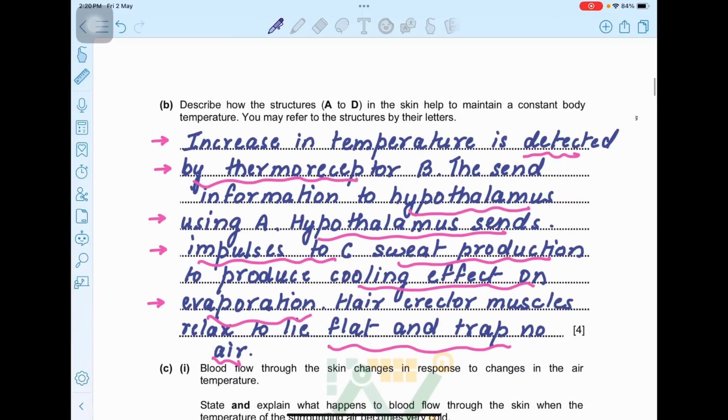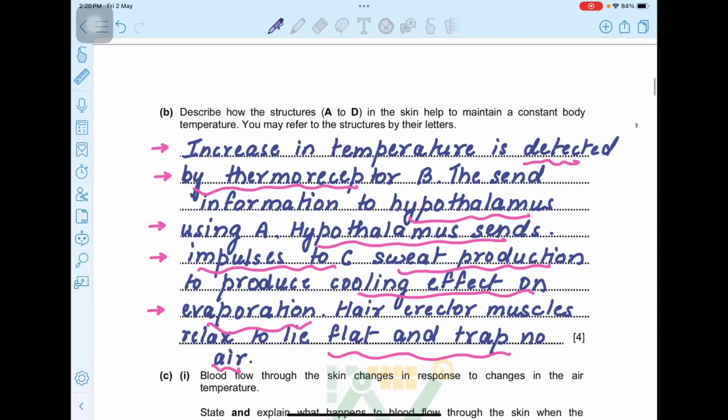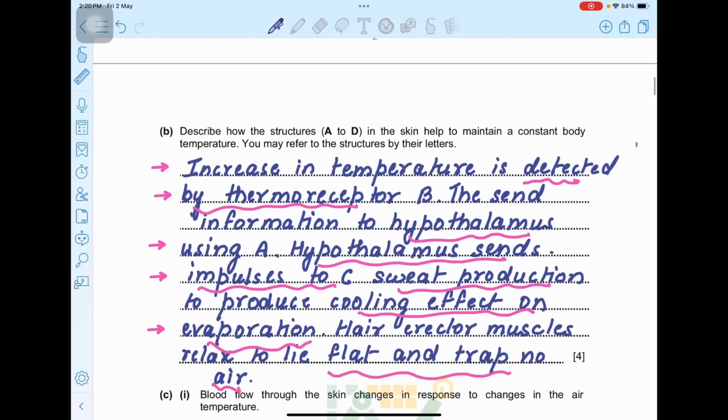B part. Describe how the structures A to D in the skin help to maintain a constant body temperature. You may refer to the structures by their letters. So either we can use letter, either we can use the terms also. So first of all, you have to describe how the skin will maintain the temperature. So we can take two ways. Either there is increase in temperature or decrease in temperature. So here I have taken increase in temperature.